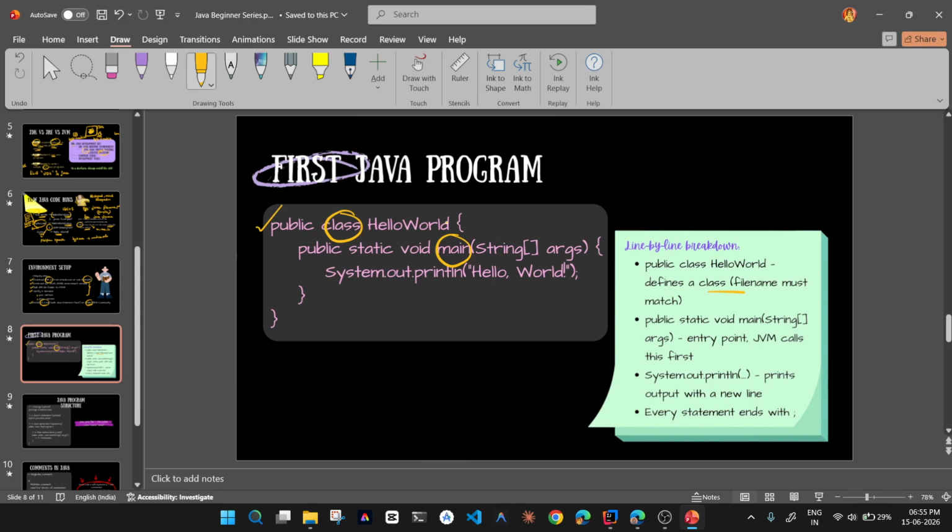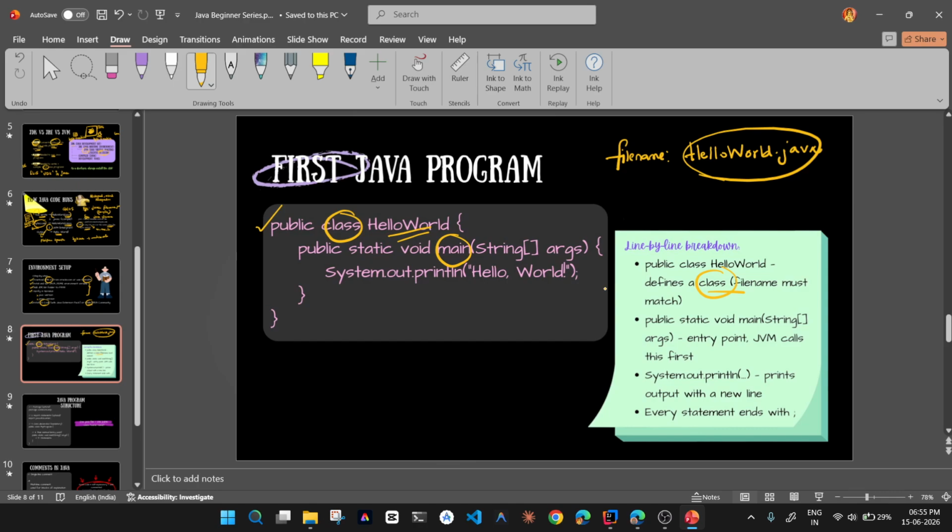In this example, we have HelloWorld, so the file name will be the same as the class name, HelloWorld.java. Here it is first.java. Here we have the class name as HelloWorld, so HelloWorld.java is our file name.